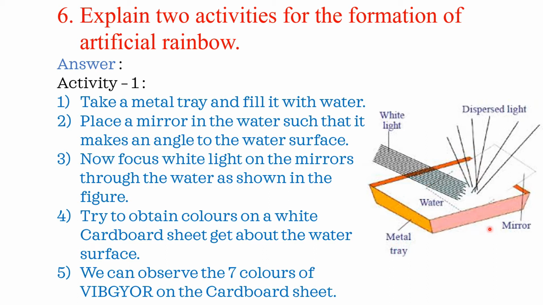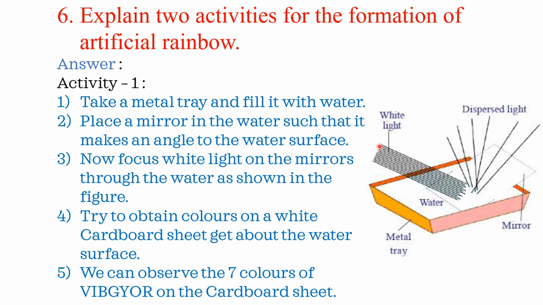Here first we are taking a metal tray and then we have to fill it with water, place a mirror in the water such that it makes an angle to the water surface. Now focus white light on the mirror through the water as shown in the figure. So this is the formation of the dispersed light. We have to place the mirror at any angle.